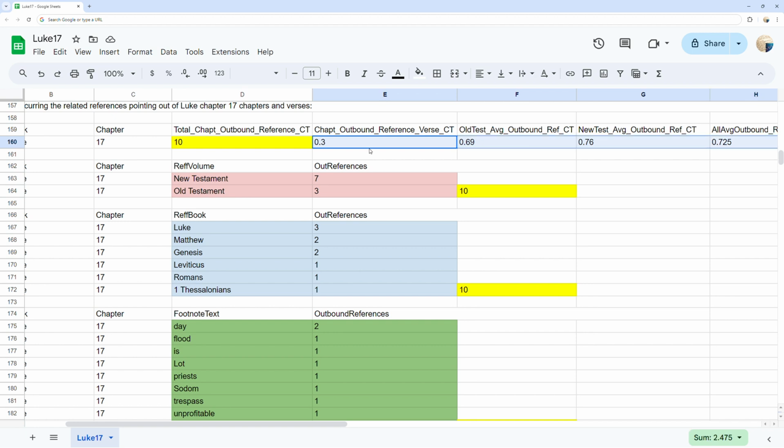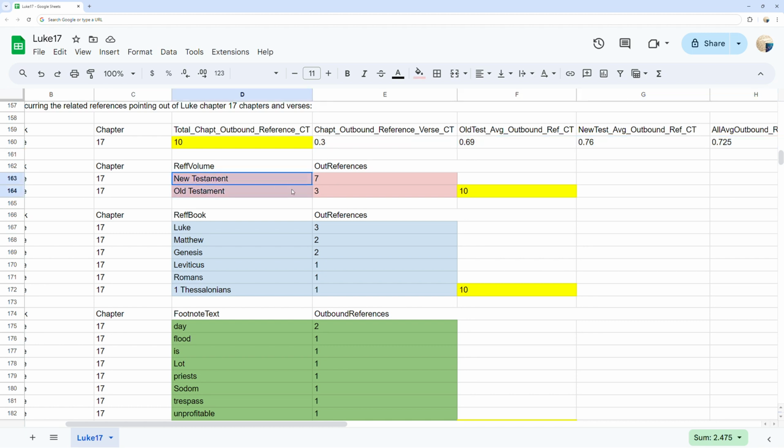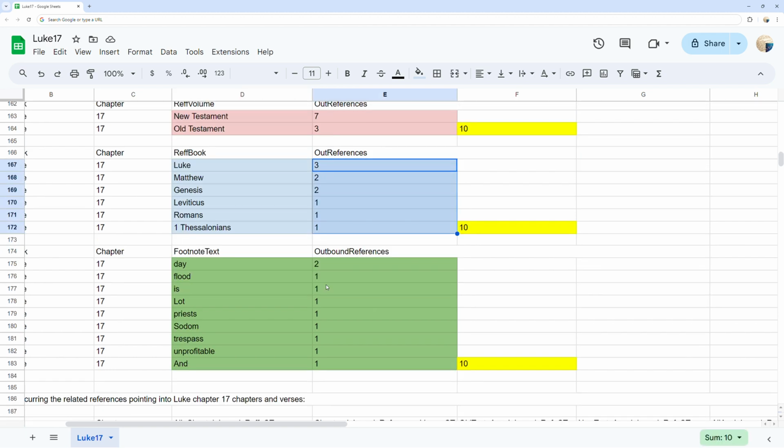In red, you can see the out references by destination of either Old Testament or New Testament ordered by counts. In blue, you can see 6 out references to the destination Bible books Luke through 1 Thessalonians ordered by counts. In green, you can see 9 words in Luke chapter 17 that incur the related outbound reference counts to other Bible verses ordered by the count used.